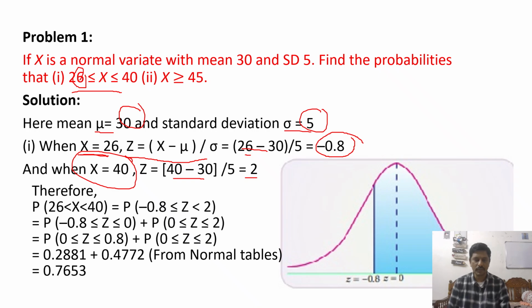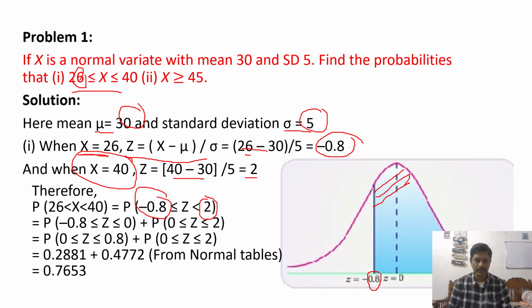Now you need to observe minus 0.8. Where do we locate minus 0.8? Left side of z is equal to 0. So this is the point minus 0.8. Now less than 2. 2 is on the positive side. Exactly at this point 2 is there. Now we need to find the area between these 2 points. So the area between these 2 points is nothing but this total area. So we can add these two values.